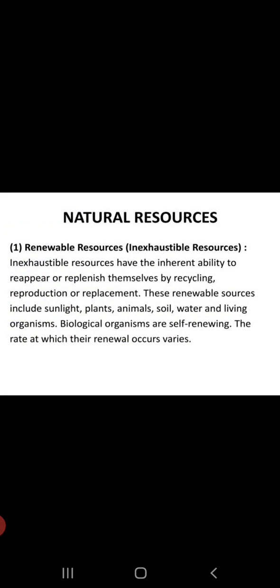So, under natural resources, we have exhaustible natural resources. Now, the exhaustible natural resources, children, can be defined as the resources which can be exhausted as a result of human consumption. So, the natural resources which can be exhausted by the consumption of human are called as exhaustible natural resources. For example, coal, petroleum, water, forests.